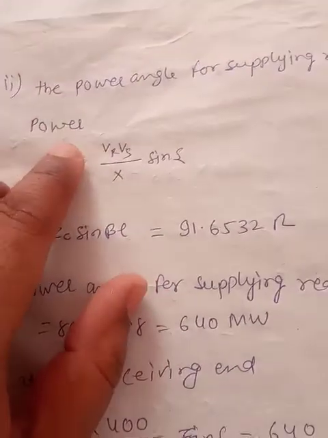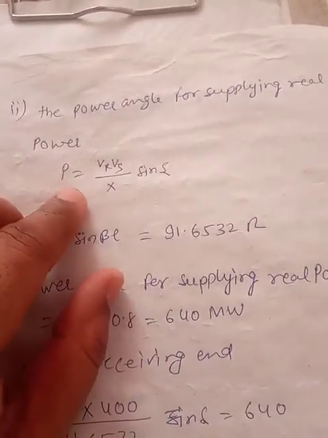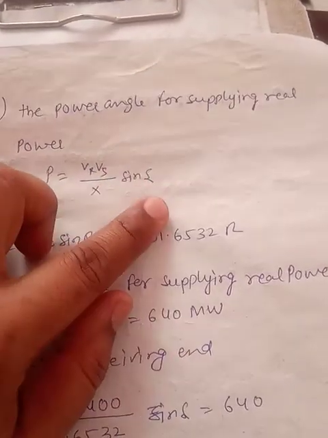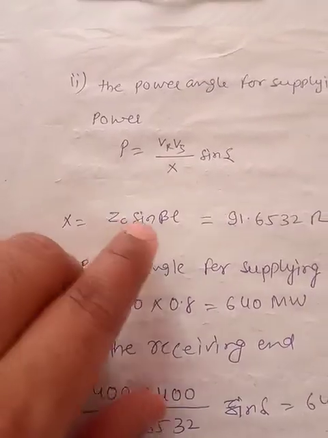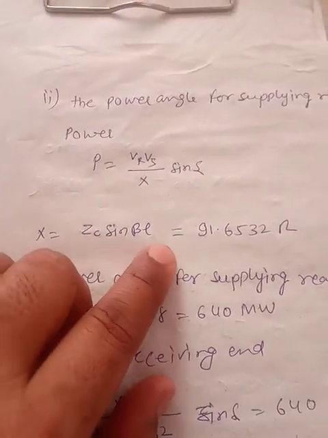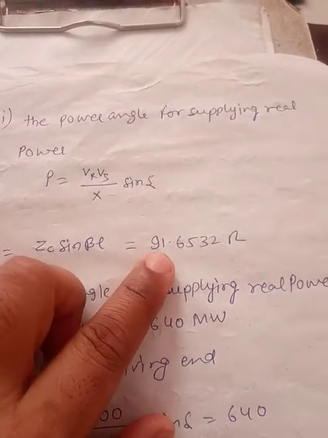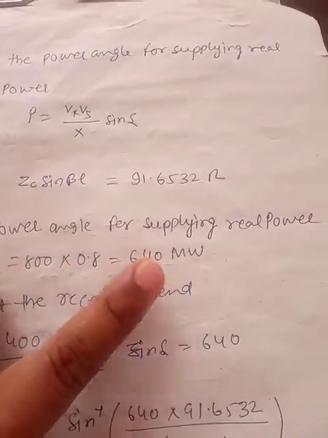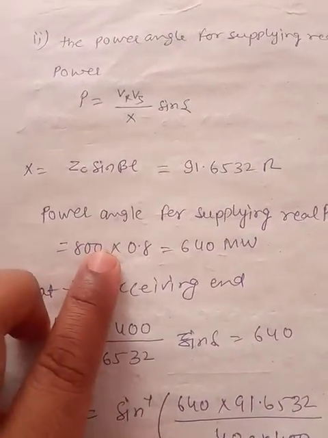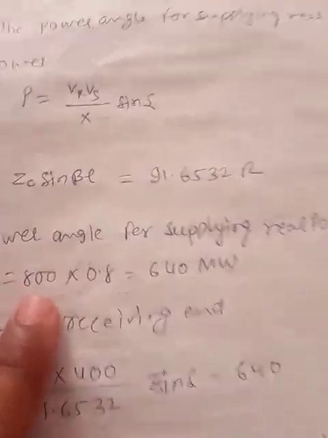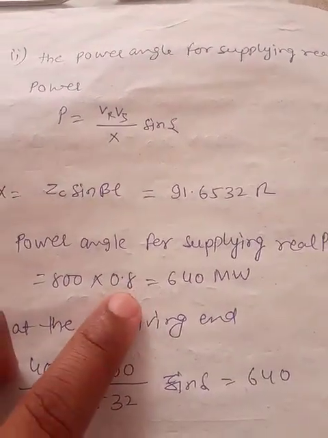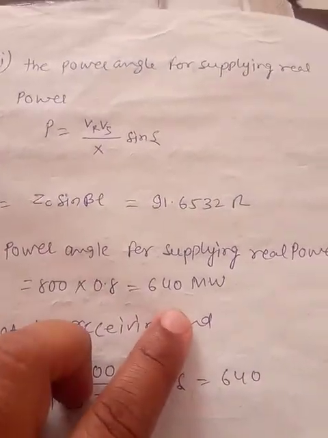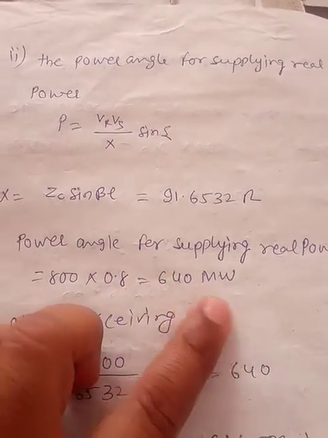As we know, active power is given by this formula: receiving end voltage times sending end voltage upon X, sin delta. X equals Zc sin beta, which we have already calculated, that is 19.6532 ohm. Now the power angle for supplying real power. Our load's capacity is 800 MVA and 0.8 is the power factor. So the real power which can be supplied to the load is 640 megawatt.